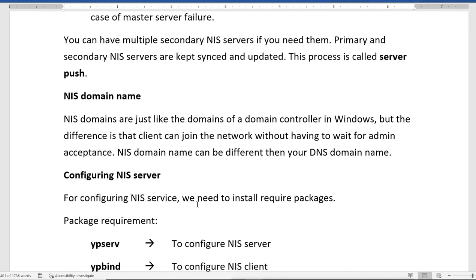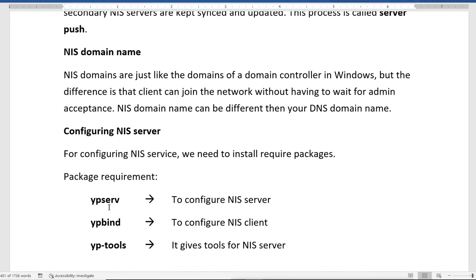Now for configuring the NIS server, first we need the packages. The packages required are ypserv, ypbind and yp-tools. Why is it called YP? Because NIS is also called YP, Yellow Pages services. First, ypserv is to configure the NIS server.